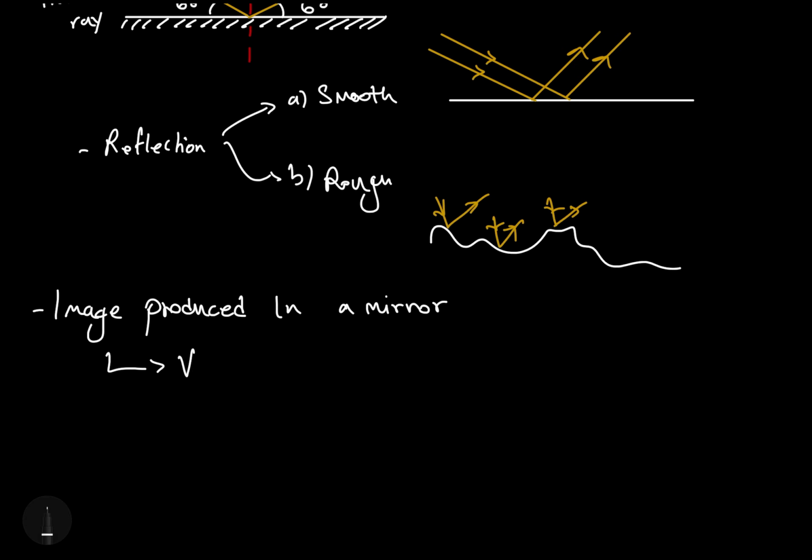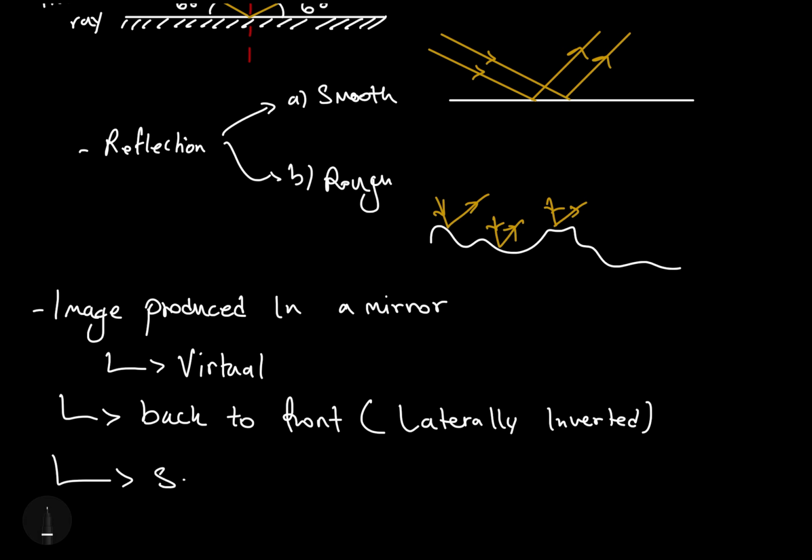The image produced in a mirror is actually virtual, and that means you cannot produce it in another place, or you cannot produce it on a screen. But the image that you have of yourself, for example, a selfie on the phone, is real, because you can take that image and then maybe connect it to your TV using Bluetooth or maybe HDMI, whatever you have. So the image produced in a mirror is virtual, it's back to front, and another fancy word for it is laterally inverted.